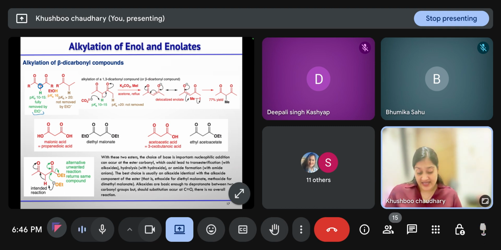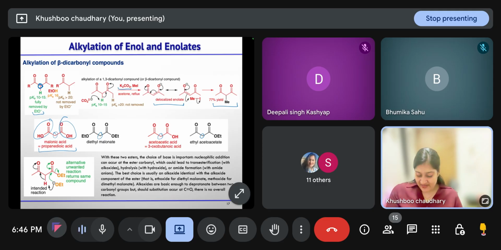So, alkylation of a 1,3-dicarbonyl or beta dicarbonyl compound: if we treat it with K2CO3, it will take the proton and then react with methyl iodide to form this alkylated product. The delocalized enolate is what makes them more stable. For malonic acid, where two acids are attached to the methylene position, or two esters, or one acid and one ketone, or one acid, one ester, one ketone, these can undergo alkylation in the same fashion.